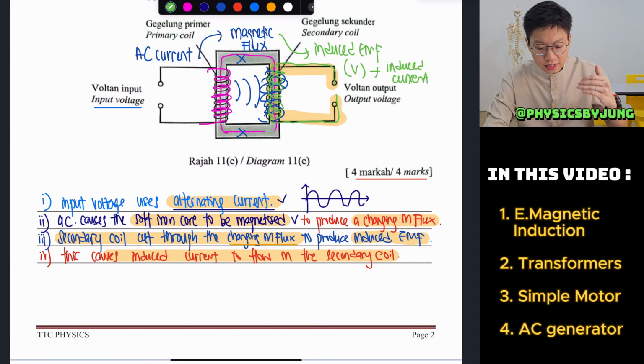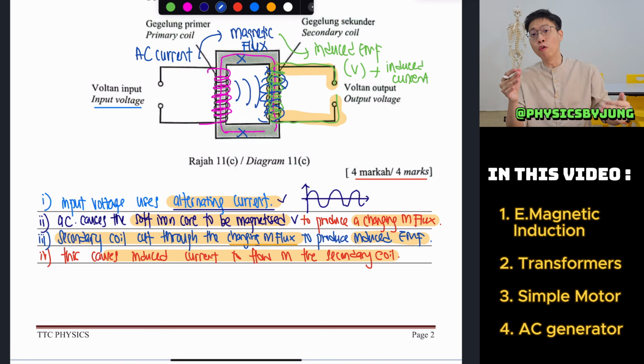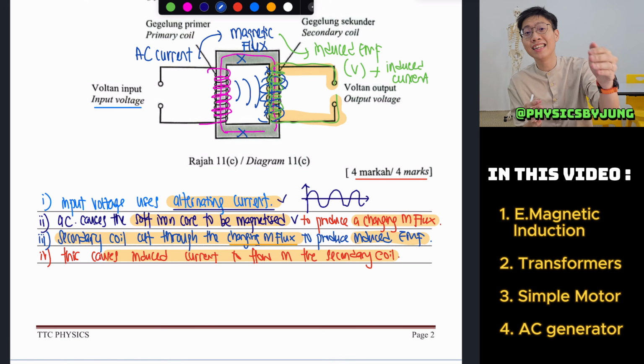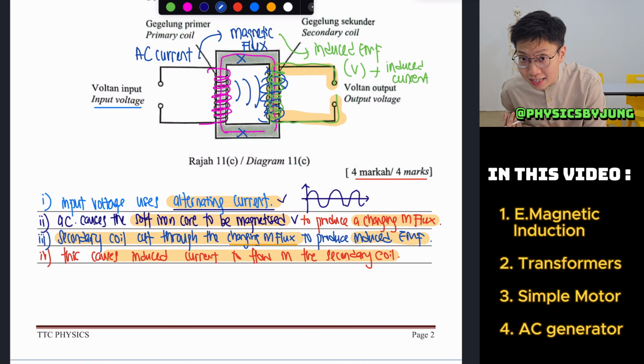If it's a step up, it means your voltage increases, meaning there's more cutting. That's why your voltage will increase. If it's a step down, it means you're cutting less, so your voltage becomes less, right?